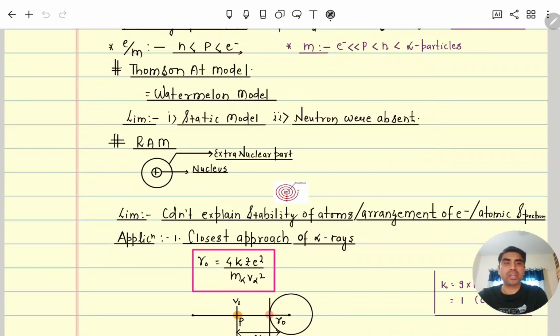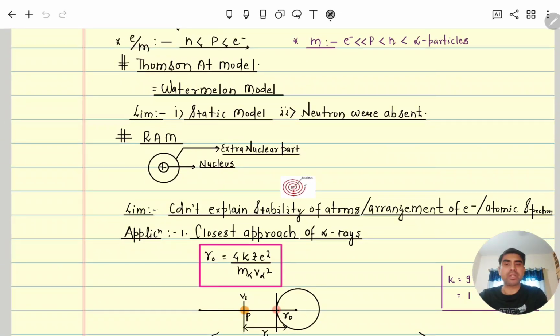So Rutherford did the alpha ray scattering experiment: alpha rays, which are positive rays, were passed through a thin metal, and then he studied what happened. In his experiment he took gold because its malleability and ductility are very high. So he took a very thin gold foil, and on that he passed alpha rays.